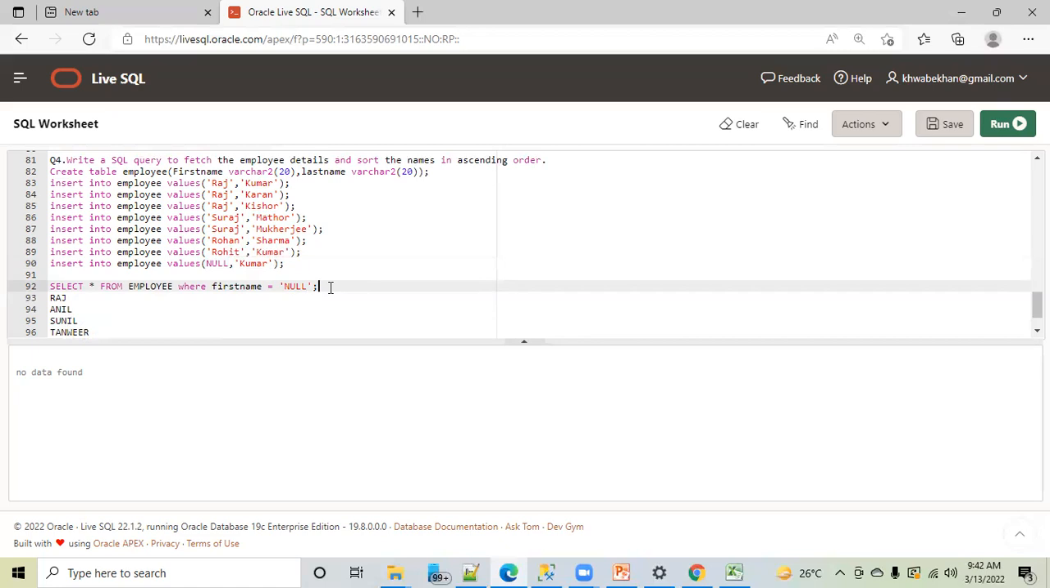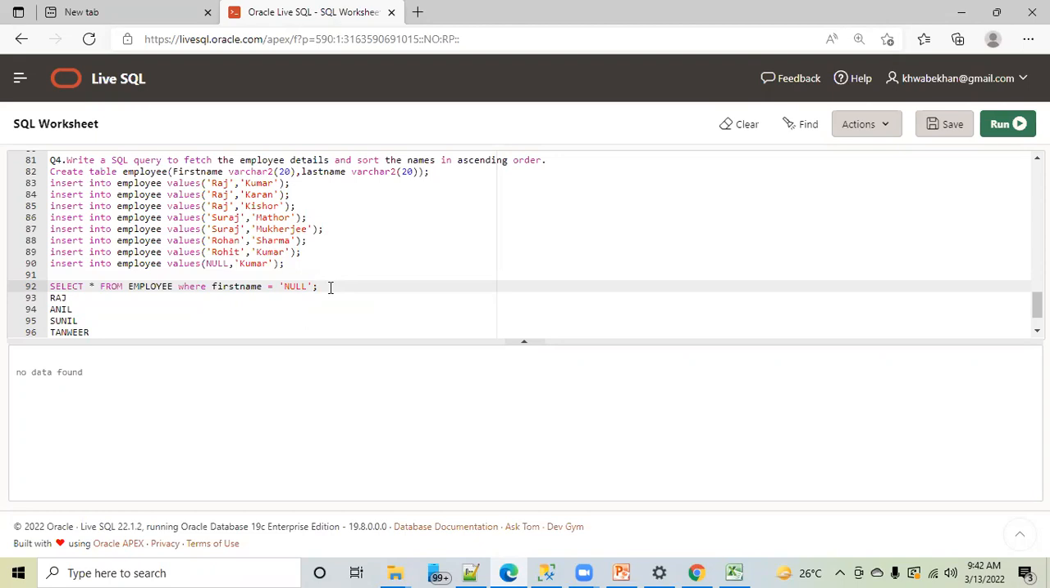Now, to solve this, the question is: if you want the null records, how can you get the data, since this is throwing an error message? So what to do? Whatever keyword you are studying in SQL, I'm repeating, you have to understand the behavior of null with that.